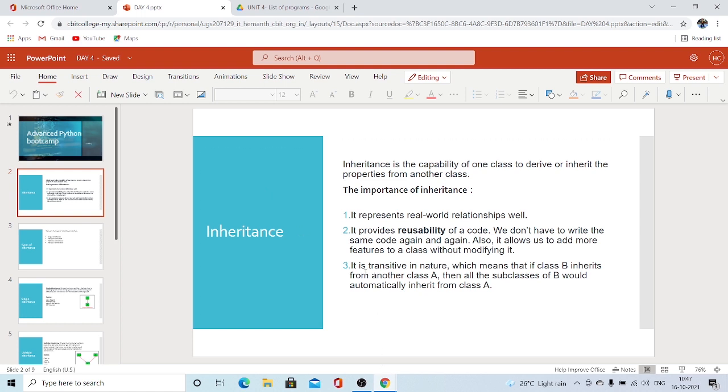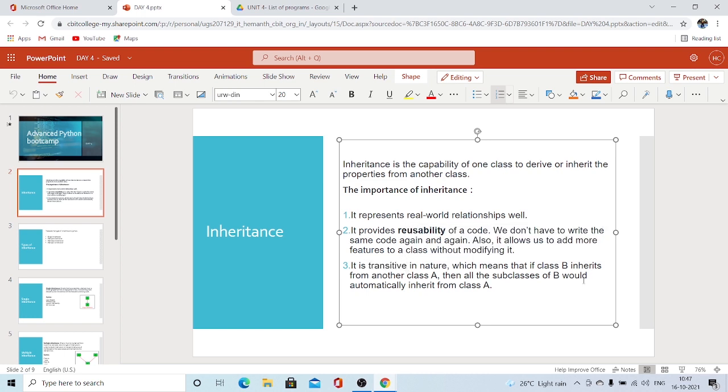Here is another importance of inheritance: it is transitive in nature, which means that class B inherits from another class A. I'll tell you with the real world relationship, so you will understand it very quickly. Your parents' characteristics are acquired by you, and your children acquire your characteristics. This also means that your children's characteristics will also be present with your parents' characteristics. This is actually what transitive means.